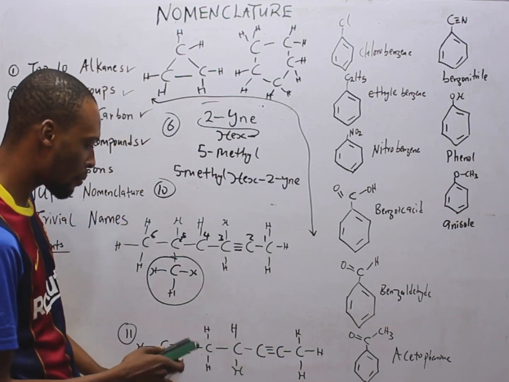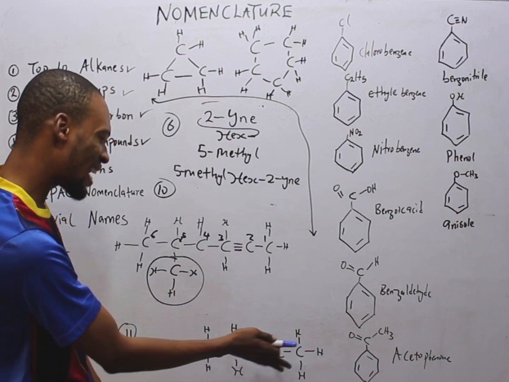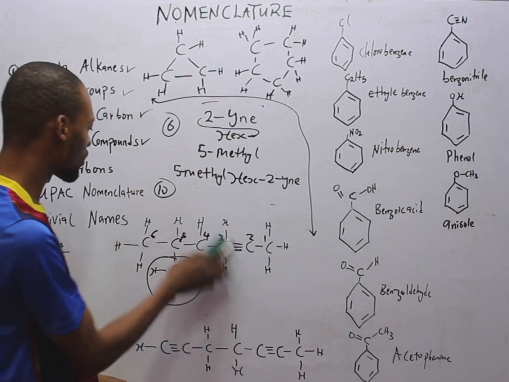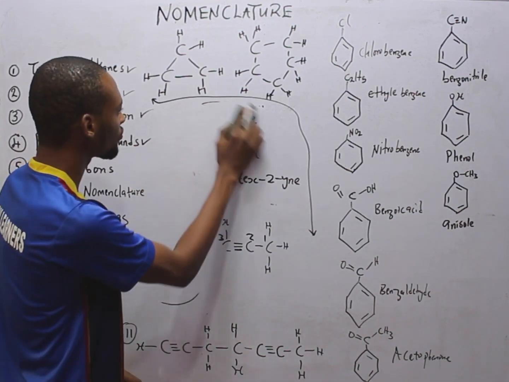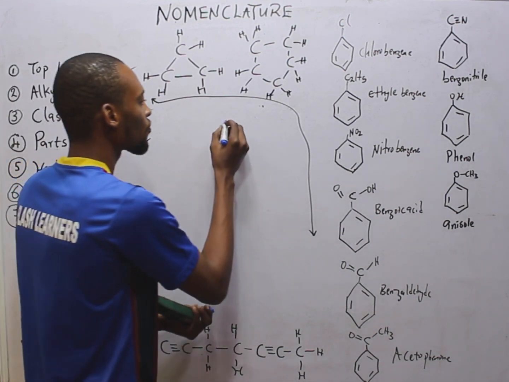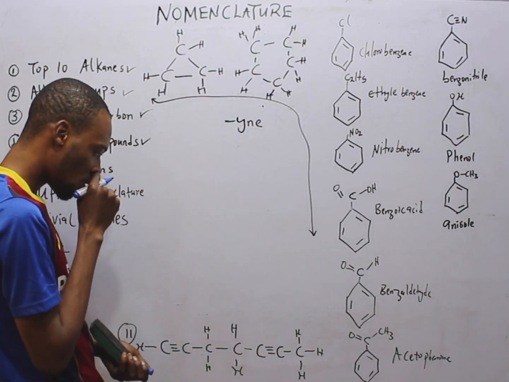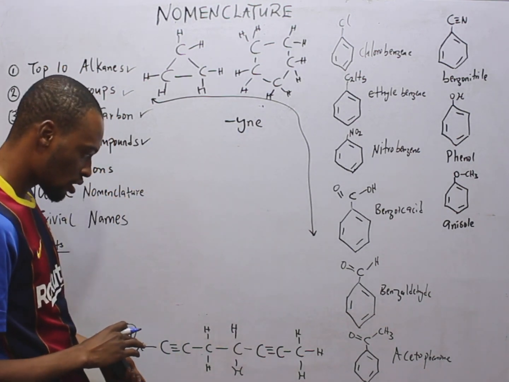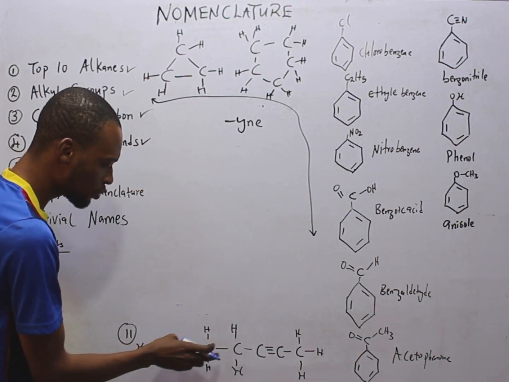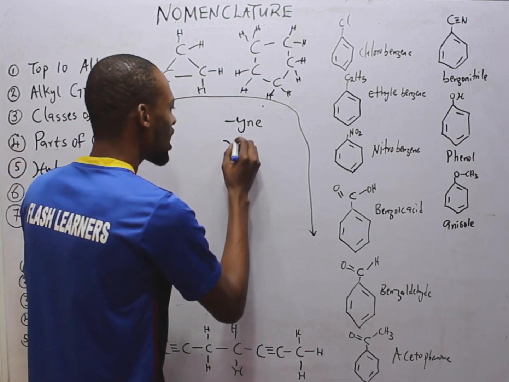This takes us to this compound. Looking at this compound, no branch chain. It's simply a straight chain. What is the functional group? It is a hydrocarbon and the functional group is YNE. This is the suffix, an alkyne. What else? Let's name it. Let's count the carbon chain. 1, 2, 3, 4, 5, 6, 7. 7. What is that? Hept.